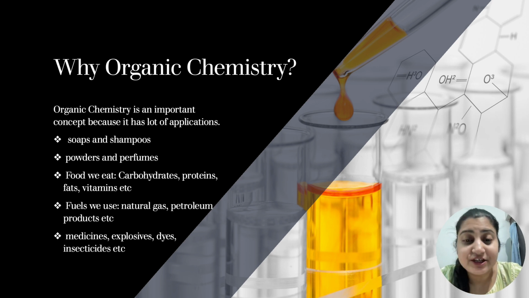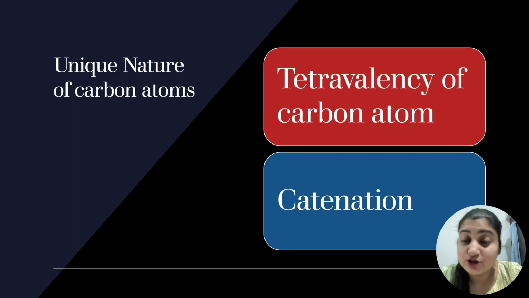Okay, let's continue. So unique nature of carbon atoms, there are two unique natures of carbon atoms. First is tetravalency of carbon atom. Second is catenation. Now we'll understand that in detail. What is tetravalency? That is equivalent to what we were talking about, covalent bonds. Tetravalency means carbon actually has 6 as its atomic number, and when you check the electronic configuration, it is 2, 4. Now you remember 4, neither less than 4 nor greater than 4. So what you can do out here, we can share the electrons. So since its valency is 4 and its valence electrons are 4, that is the reason it is called tetravalency of carbon atom.